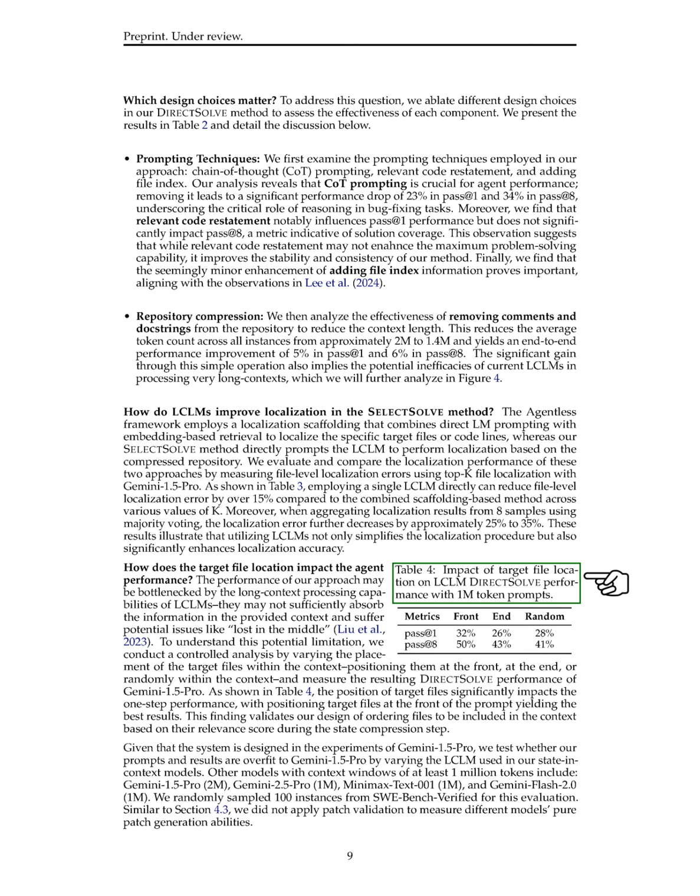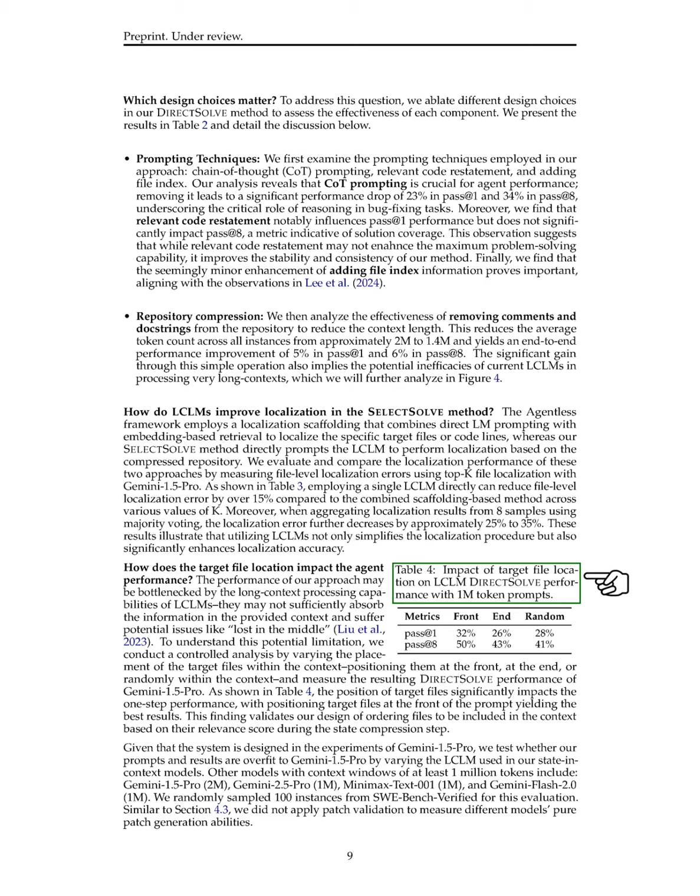Section Summary. In this section, we systematically analyze the contributions of various components in our methods, revealing that chain-of-thought prompting is essential for performance, while repository compression improves efficiency. Our findings also indicate that the positioning of target files significantly affects performance, and as LCLMs evolve, the gap between minimal prompting and scaffolding approaches may diminish.